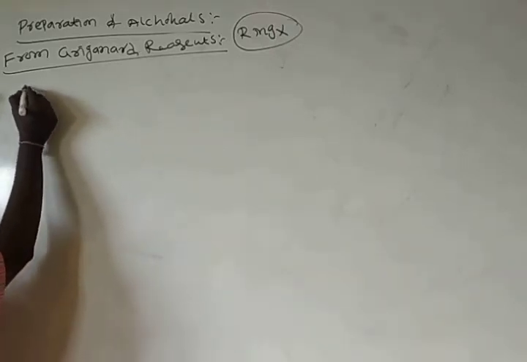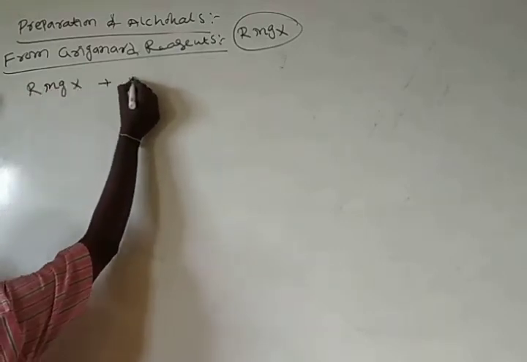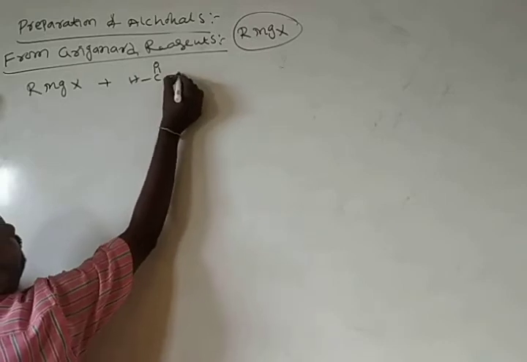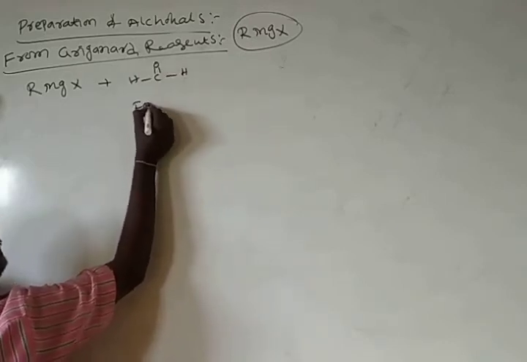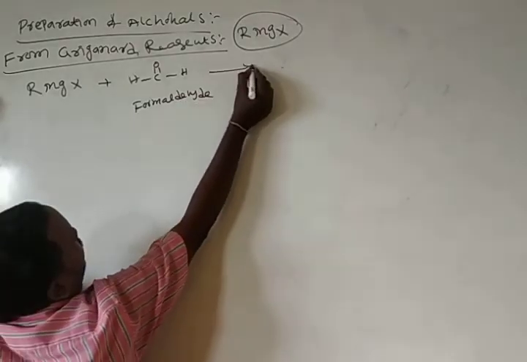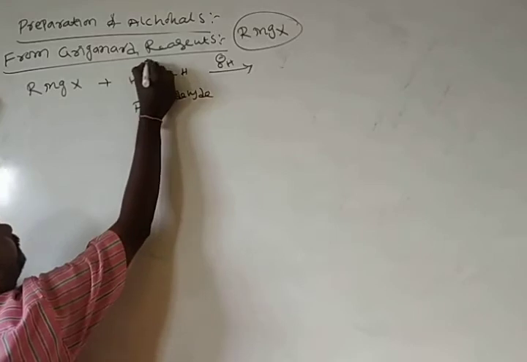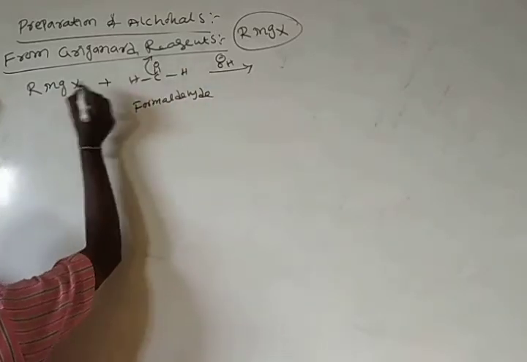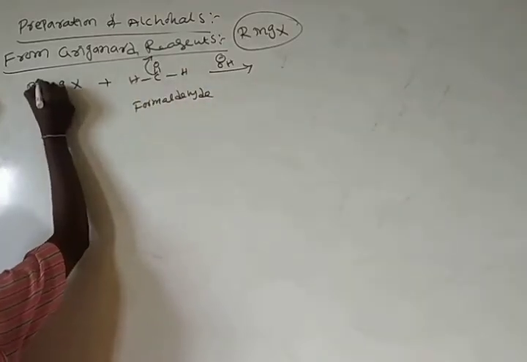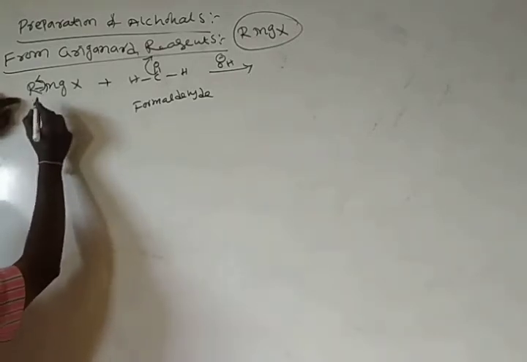Here, I am taking Grignard reagent RMgX. It reacts with formaldehyde, HCHO. The pi electrons transfer towards the oxygen. The carbon-magnesium electrons transfer towards carbon due to its higher electronegativity.